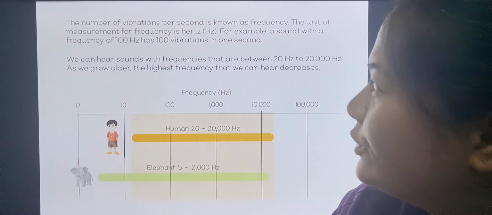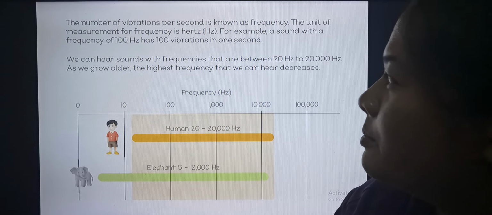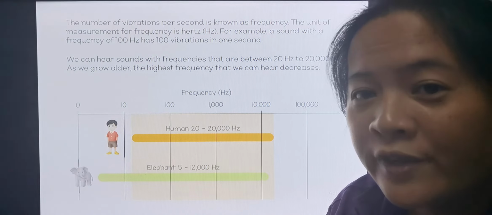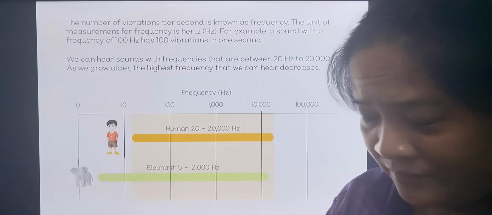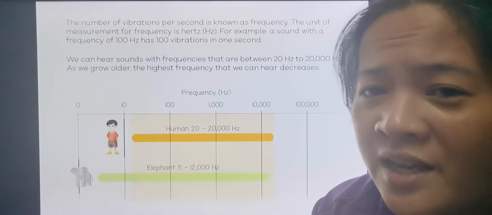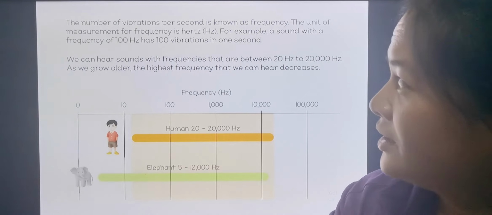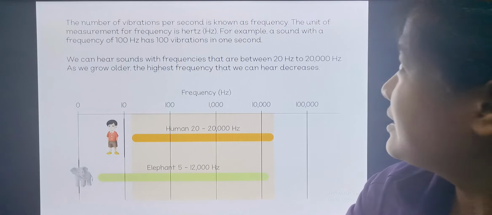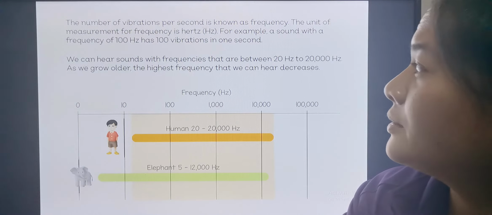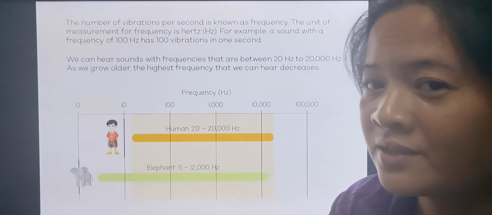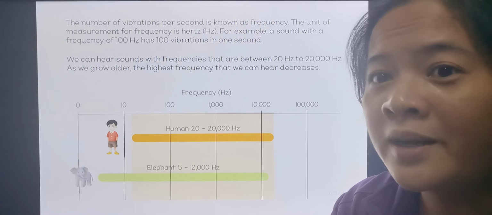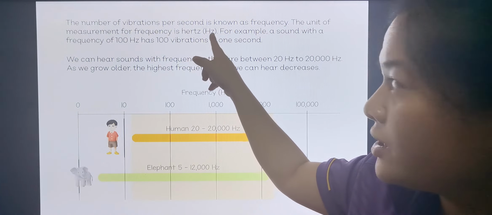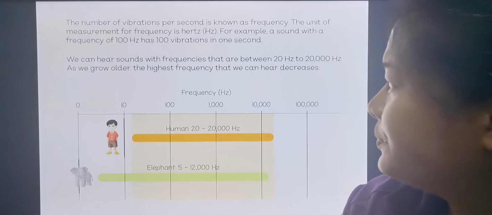So let's continue. It says here that the number of vibrations per second is known as frequency. What do you mean by frequency? You can look for it in the dictionary. The unit for measuring frequency is hertz, written as a capital H and a small z.